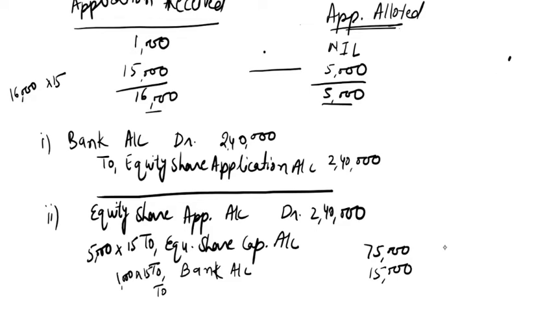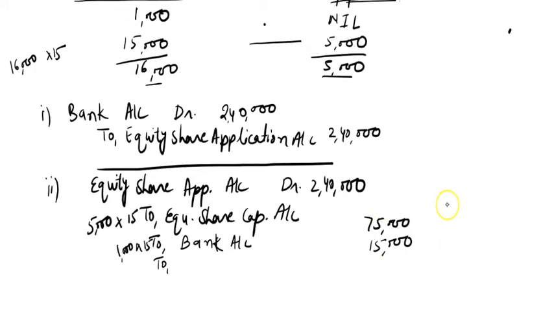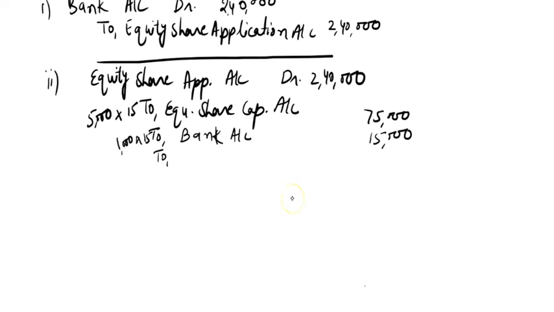And the money we have received extra, we will transfer to calls in advance, or to the separately named calls, meaning share allotment, first call, etc. So we will write to calls in advance, which is 2,40,000 minus 75,000 and 15,000, and the remaining value is rupees 1,50,000.